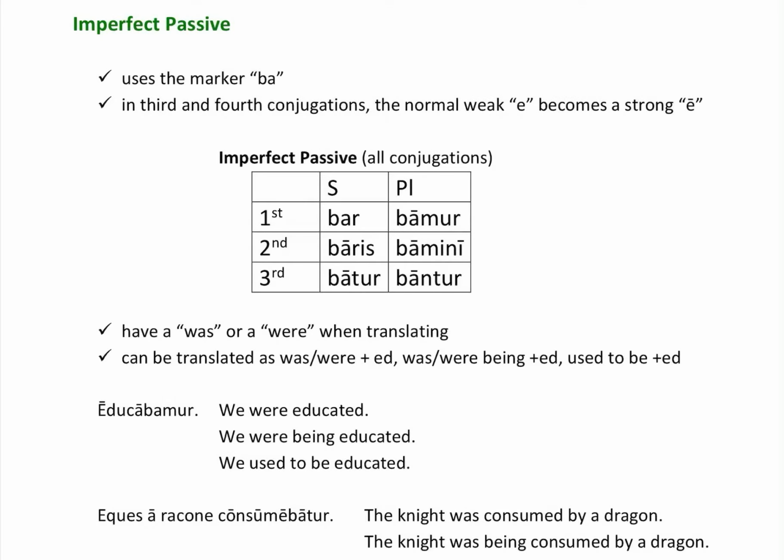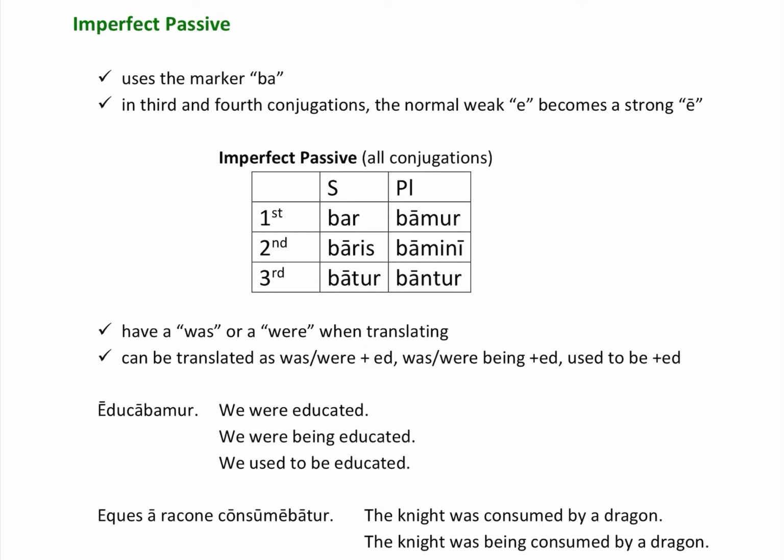Easy lesson today. We're only going to talk about imperfect and future passive today. And passive is what's going to occupy most of our time through the rest of the year. Now, English uses helping verbs to differentiate between the tenses. I had eaten, I have eaten, I was eating, I will eat. Each of those tells you, when you hear it, what tense I'm talking about.